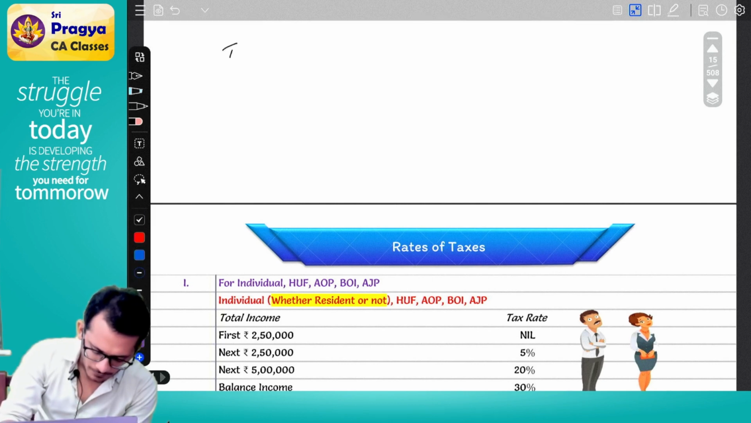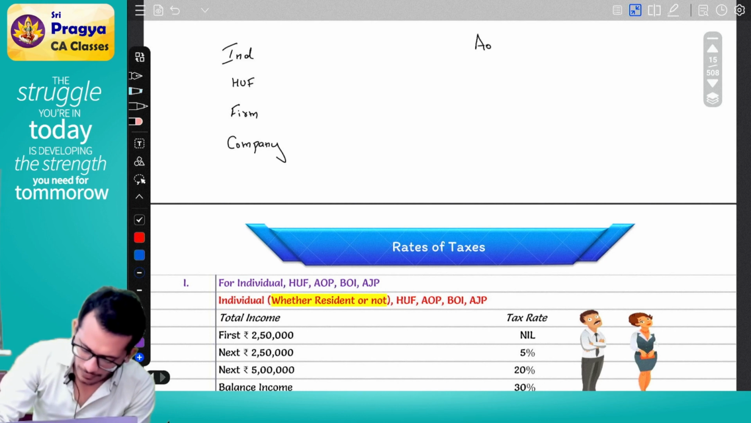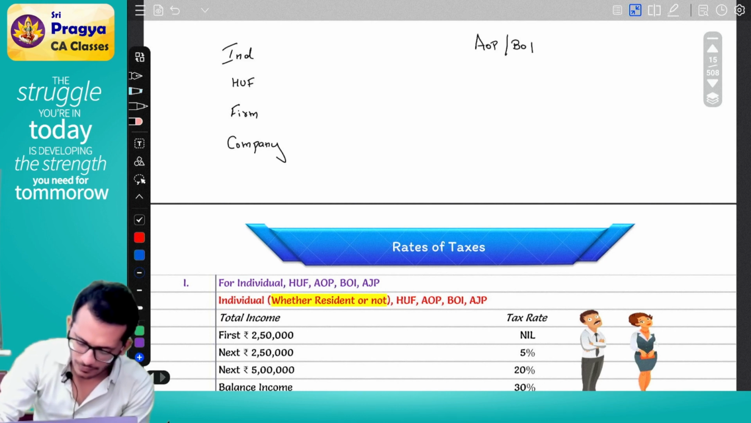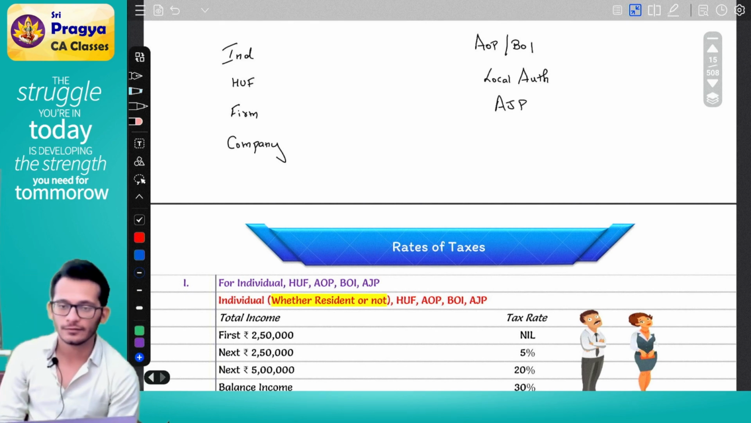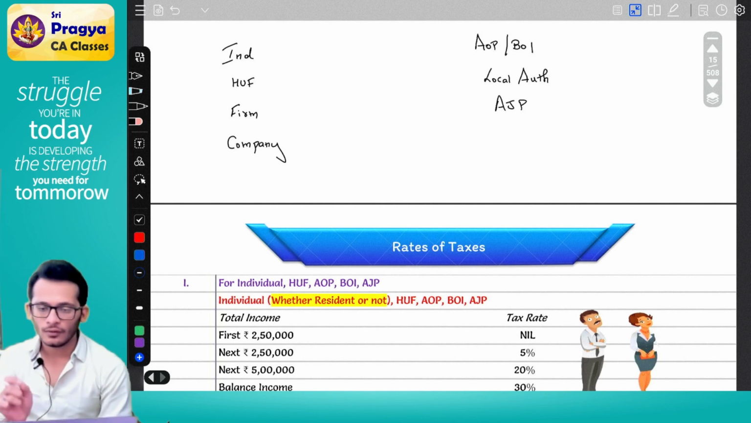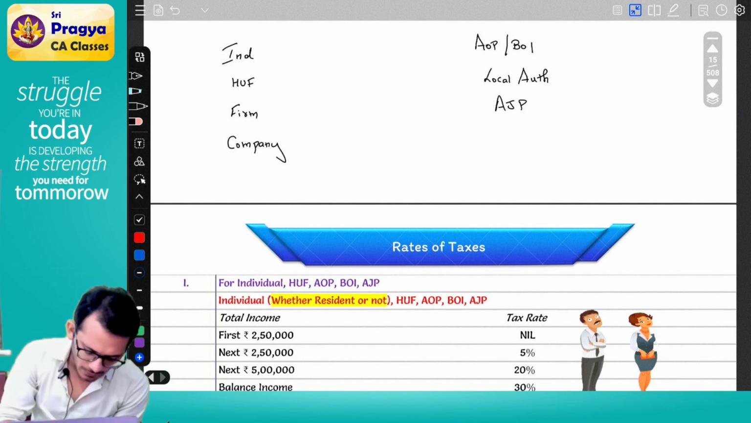We have individual, then HUF, then firm, company, AOP, BOI, local authority, then artificial juridical person. Now for all these people there are different tax rates. Like I told you, for your exam purposes, the most important person is companies. So that is what we will be spending more time on.